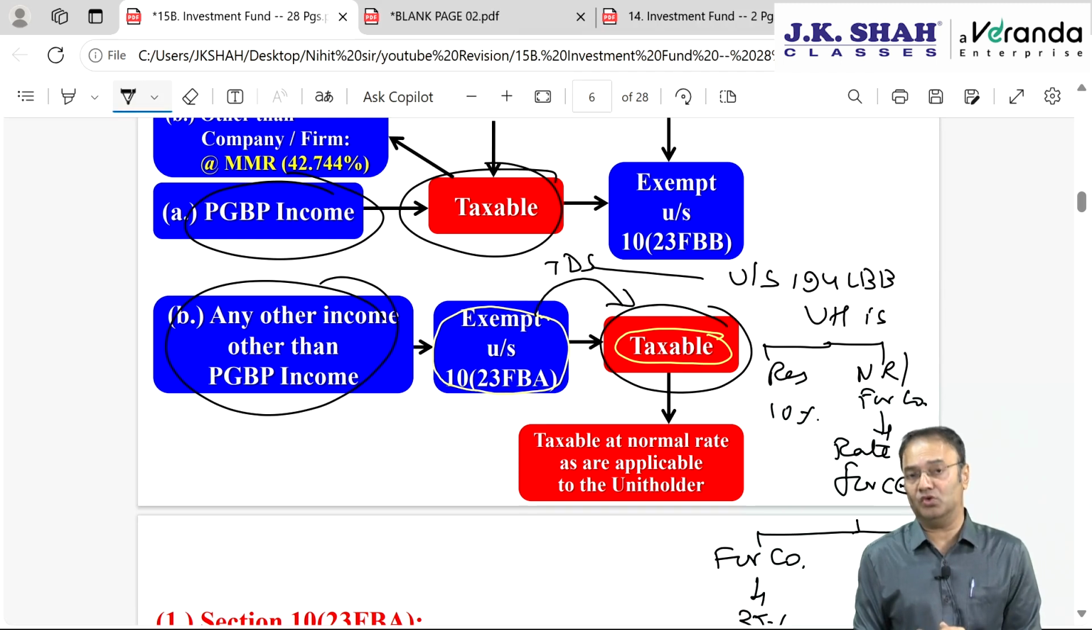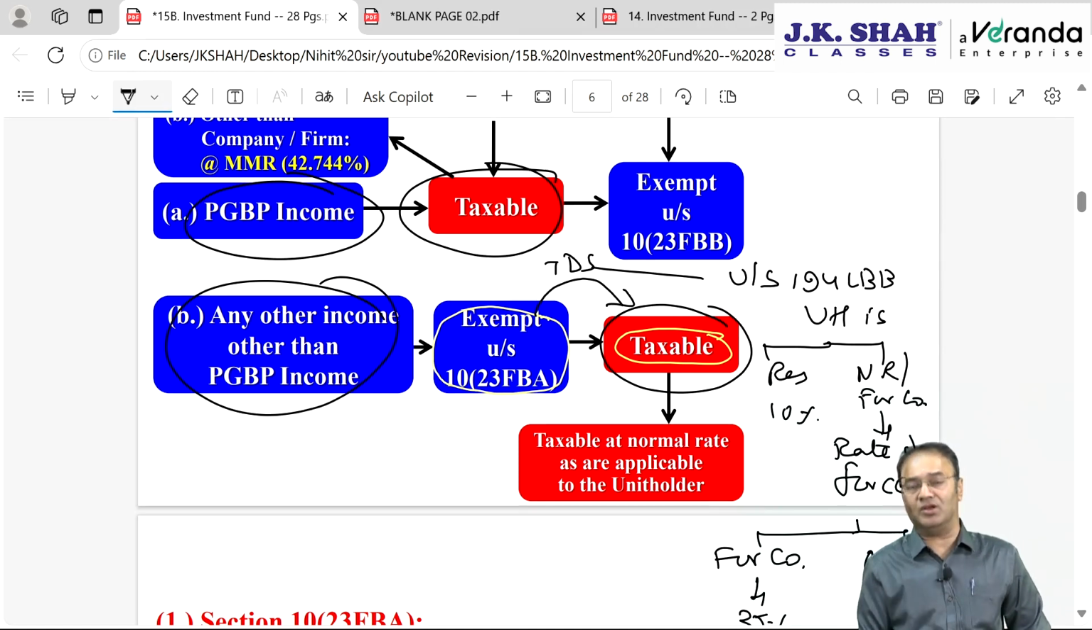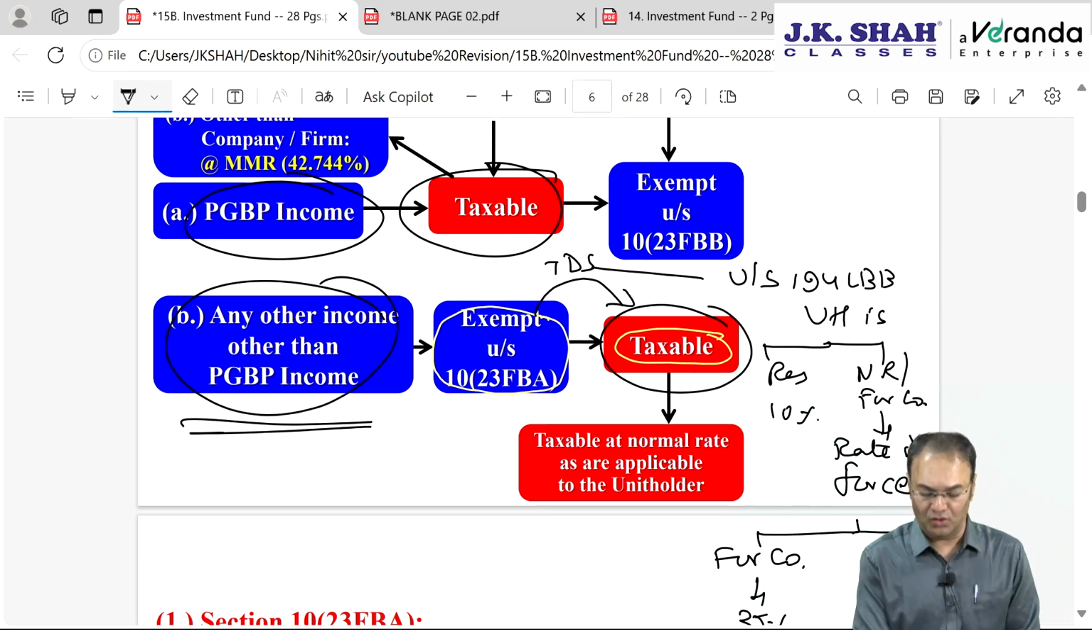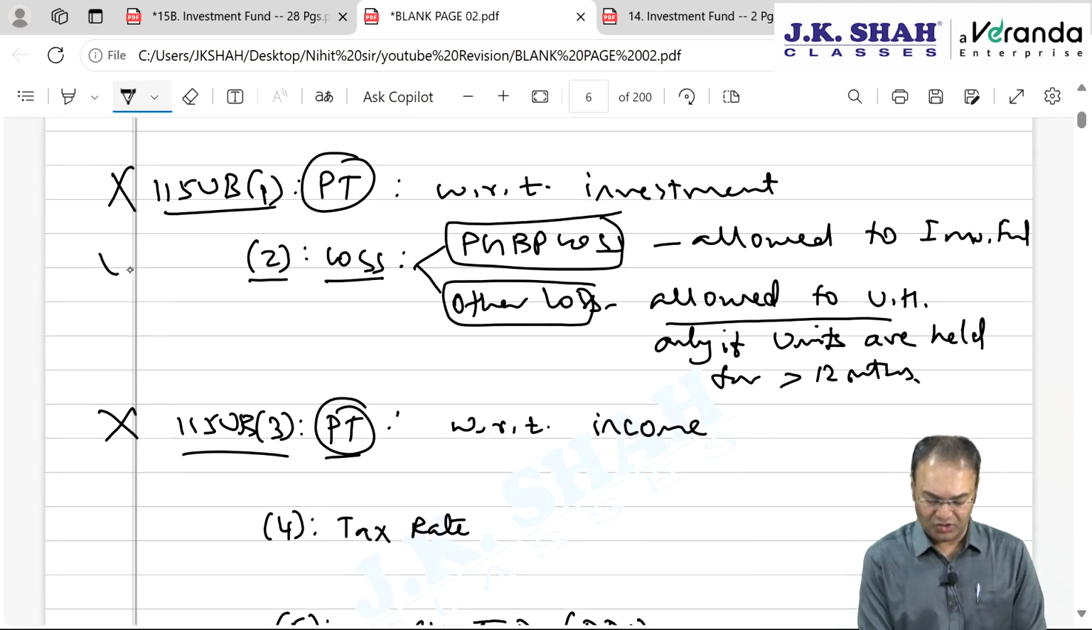But while handing it over to unit holder, there is one condition: unit holder should have held the units for minimum 12 months or more than 12 months. If units are held for less than 12 months, then what will happen to other than PGBP loss? Then that much loss proportionately cannot be carried forward and set off by anybody. For unit holder, no, because units are held for less than 12 months. For investment fund also no. Clear about the loss? Okay, then subsection 2 is done.